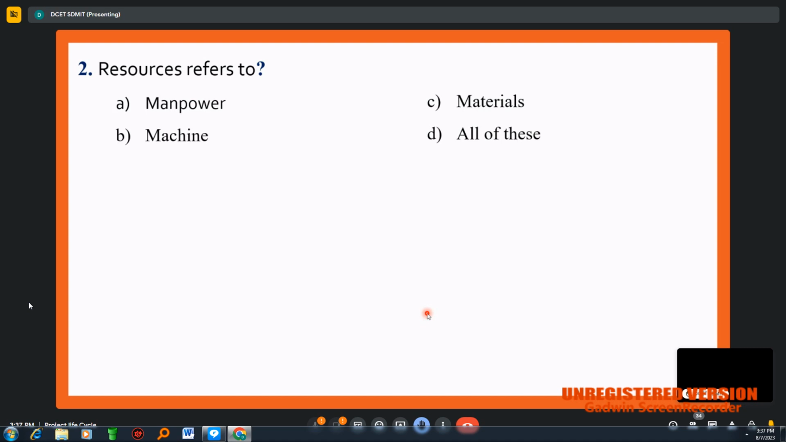So this comes under the efficient management of the resources, right? Efficient management of resources. So the answer here is all of this, and everyone has told this answer.